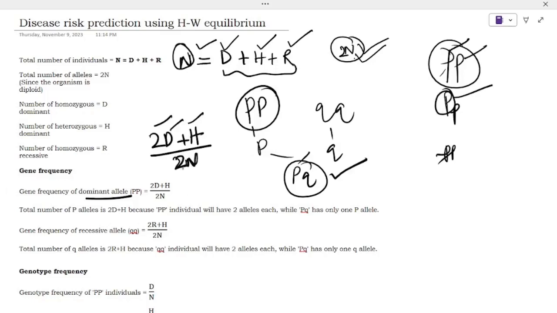Next we'll move on to recessive gene frequency, and then you can follow the formula: 2r plus h divided by 2n. This is the recessive allele frequency. Same as here, 2 recessive alleles will be there in the recessive population, and in the heterozygous, 1 recessive allele will be there, and 2n is diploid.